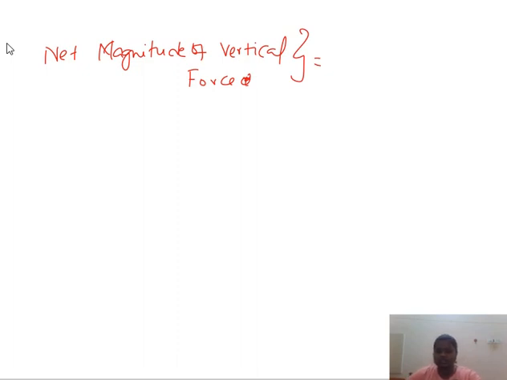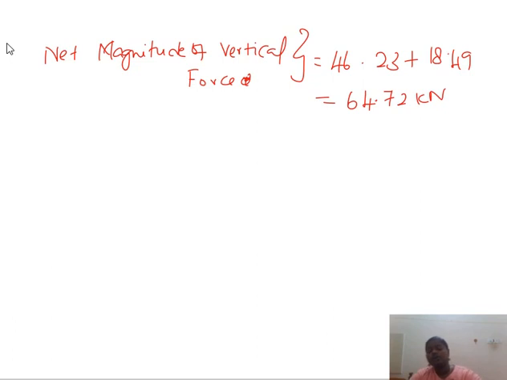Okay, so the final value, the net magnitude of vertical force, is nothing but just the sum of both the values. 46.23 plus 18.49, which gives the value 64.72 kilonewton. So for the force, just put the unit as kilonewton. So first we calculate the net magnitude of vertical forces.